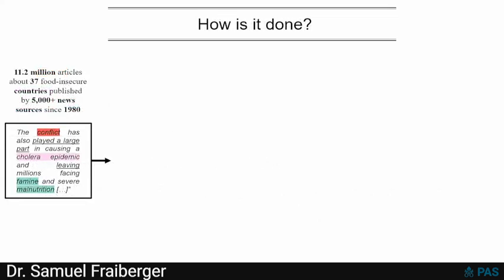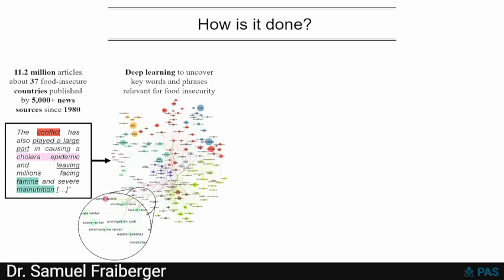So how did we go about predicting food crisis using news data? I'll just briefly explain the method, not going into too much detail, but I'm happy to answer more if you're interested. So we started by collecting 11 million news articles, a very large data set that focused on 37 food insecure countries since the 1980s, and that were published by more than 5,000 news sources. So pretty large data set.